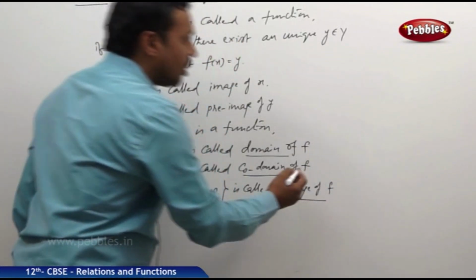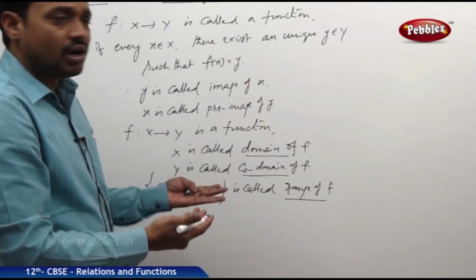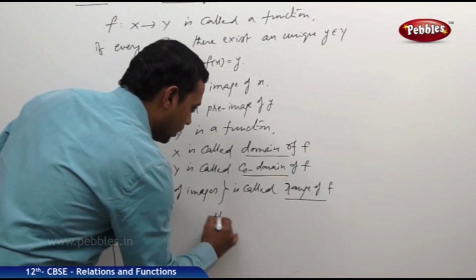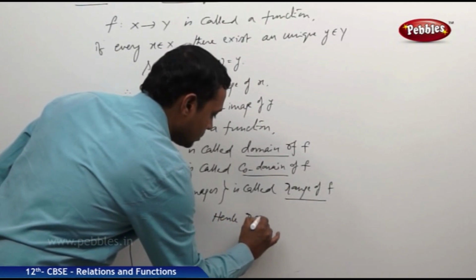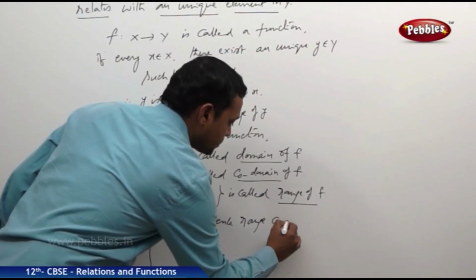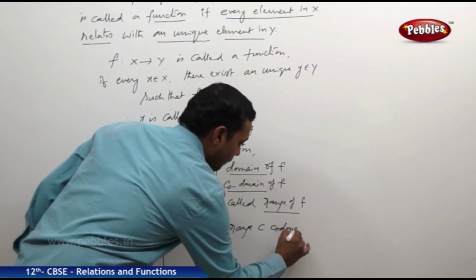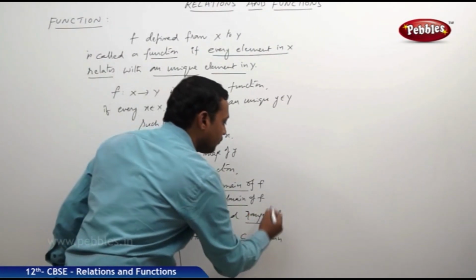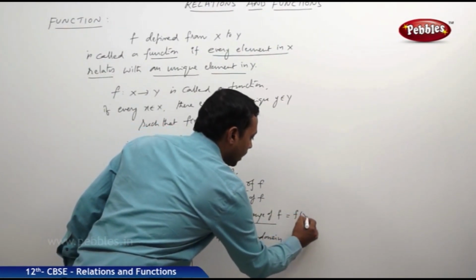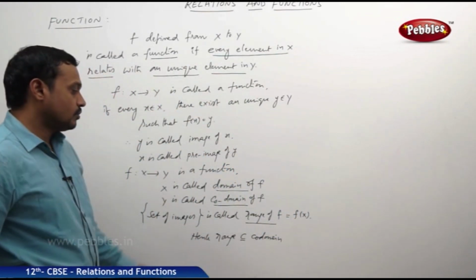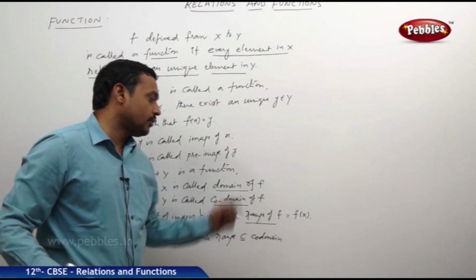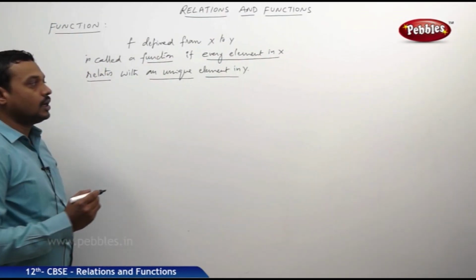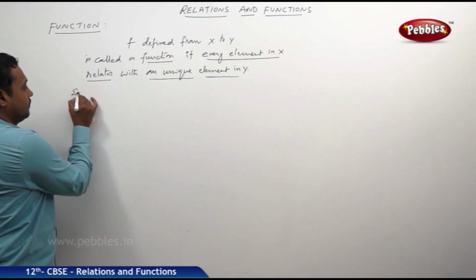So clearly the range is always a subset of the codomain. Of course, sometimes it may be equal. So usually the range of a function f is denoted by f of x, and f of x is always a subset of the codomain y. Now let us take one example for this.